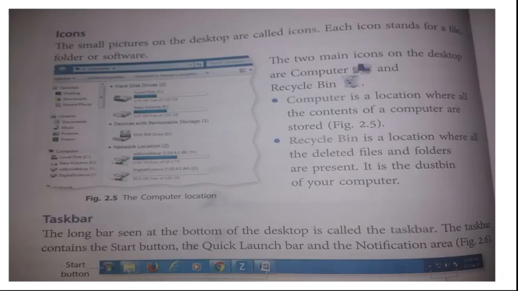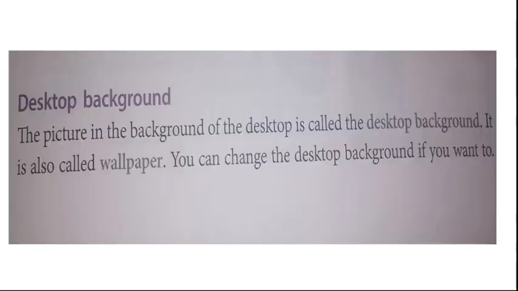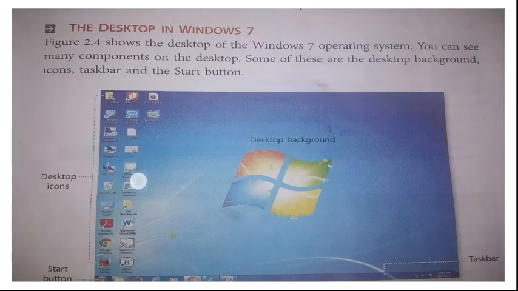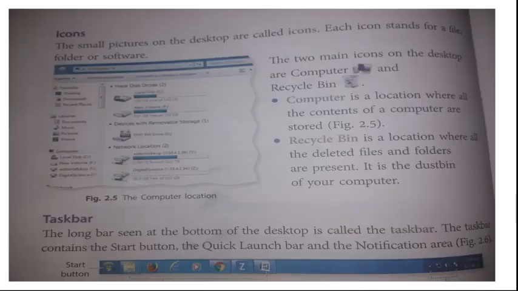Now these are icons. We saw many small pictures present on the desktop. These are all icons. The small pictures on the desktop are called icons. Each icon stands for a file, folder, or software. Any icon you click, the appropriate program would be opened. The two main icons on the desktop are computer, my computer, and recycle bin.